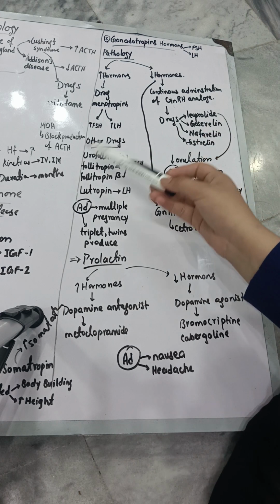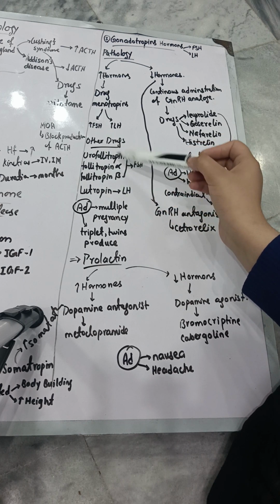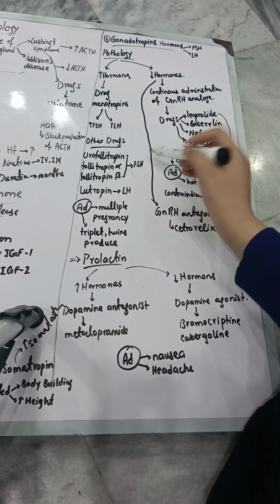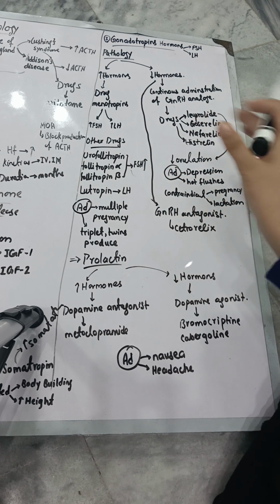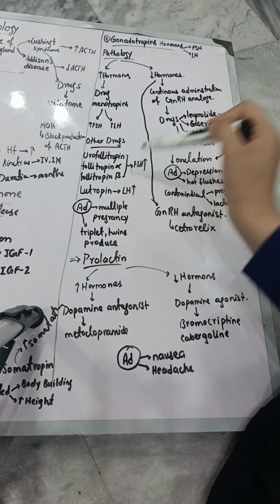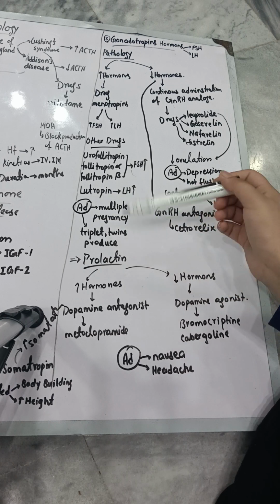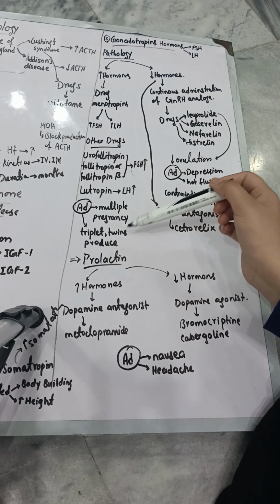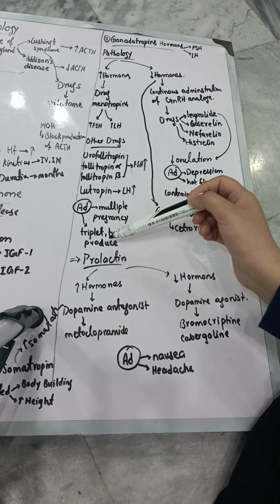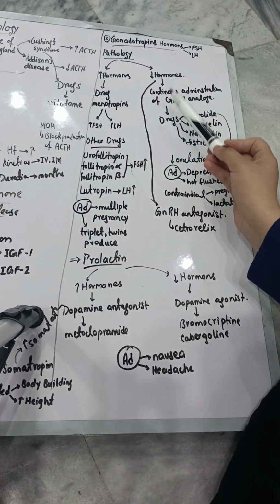Some other drugs are also used: urofollitropin, follitropin alpha, follitropin beta. These three drugs only increase the production of FSH, not LH. And this is lutropin, which only increases the production of LH, not FSH. Some adverse effects also happen due to these drugs. Multiple pregnancies happen due to taking these drugs, and triplets and twins are also produced due to these drugs.